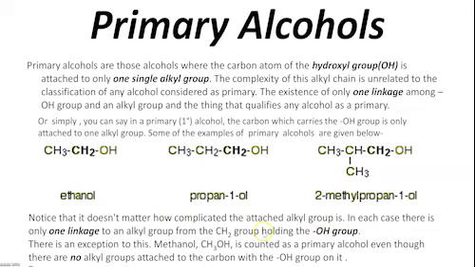In each case, there is only one linkage to an alkyl group from the CH2 group holding the hydroxyl group. There is an exception to this: methanol. CH3OH is counted as a primary alcohol even though there are no alkyl groups attached to the carbon with the OH group on it.